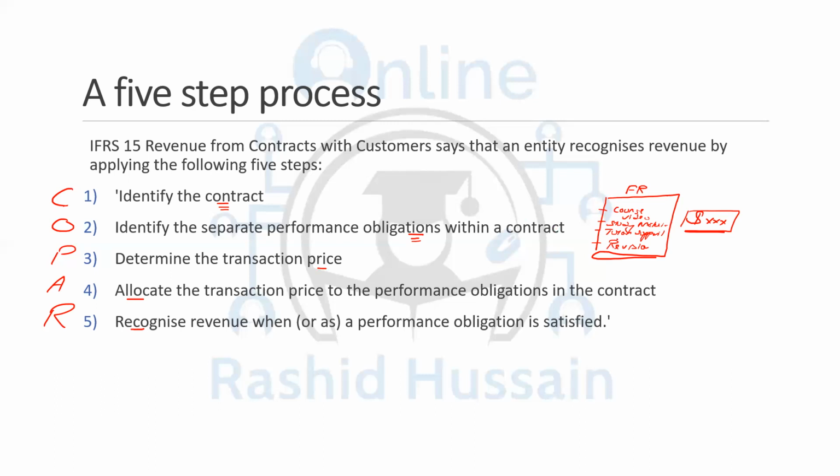Now the tutor support, when it is for 6 months, obviously that 6 months of tutor support will be gradually provided every month. That tutor support cannot be provided immediately. Like I cannot say that the 6 month services can be provided in a single day. Obviously, it is not possible. So that means this performance obligation cannot be met immediately. It is going to be met gradually every month.